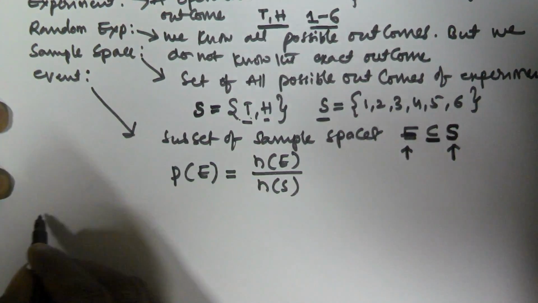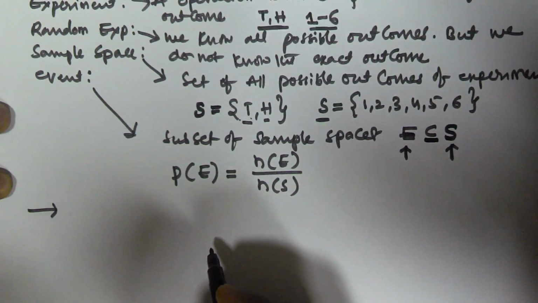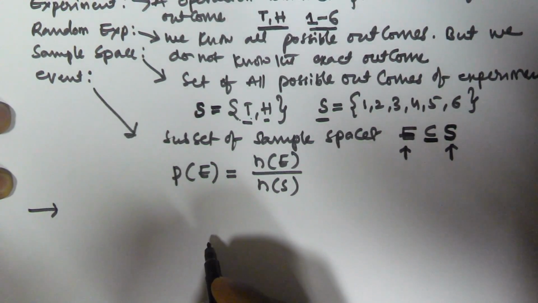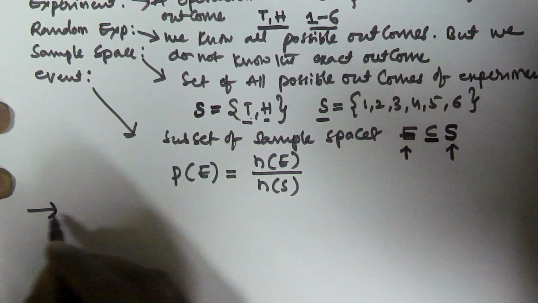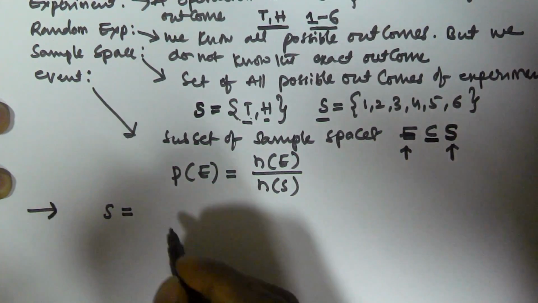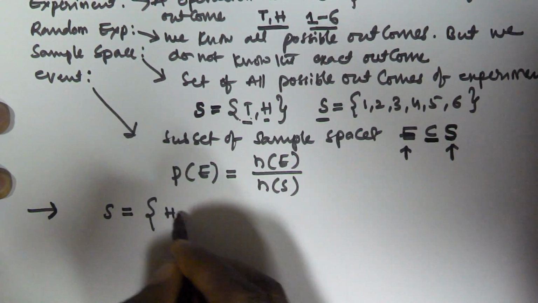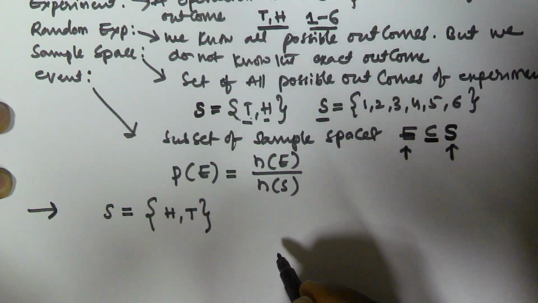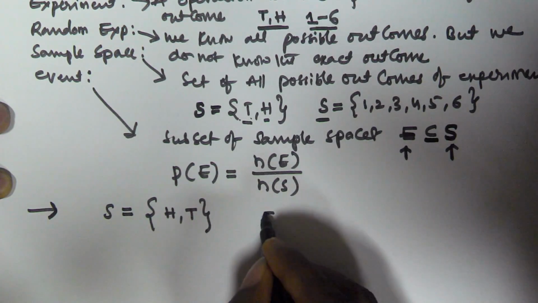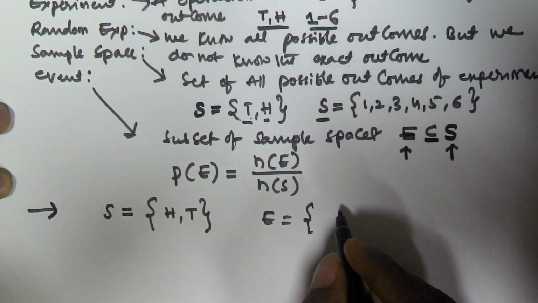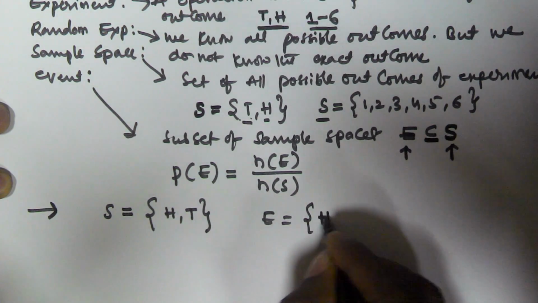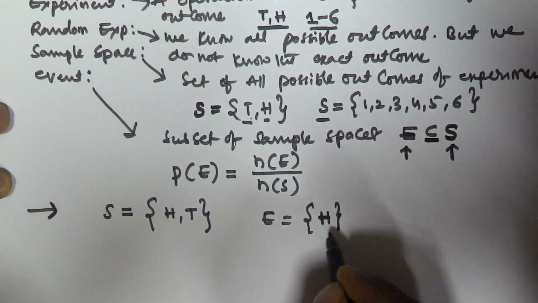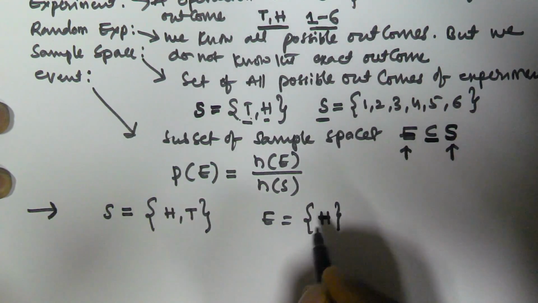For example, we are tossing a coin, and we have to find the probability of getting head. When tossing a coin, the sample space of the experiment contains head or tail. So what is the event? For what event do we want to find the probability? We have to find the probability of head occurring whenever we toss a coin. So that is the event.